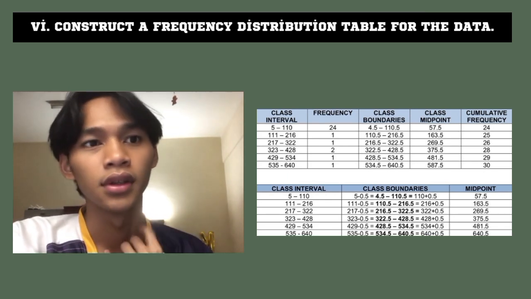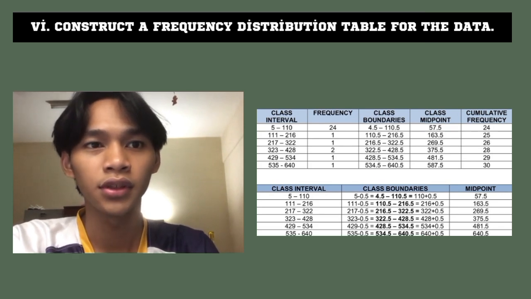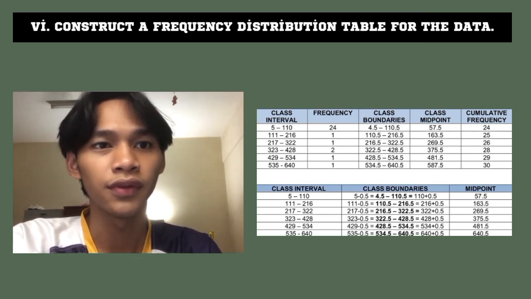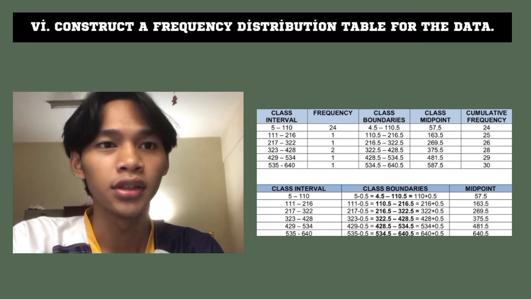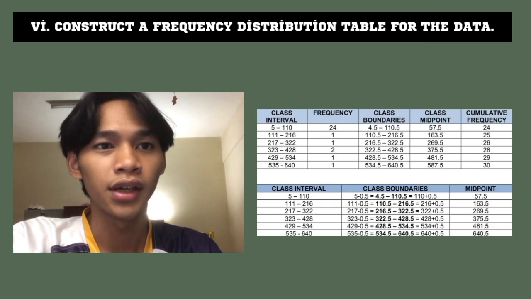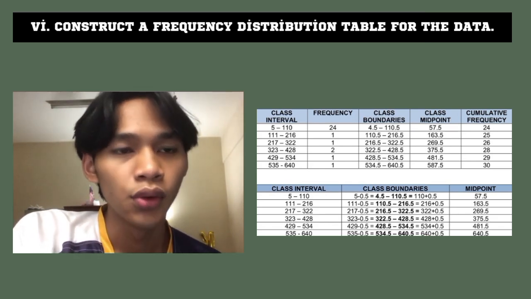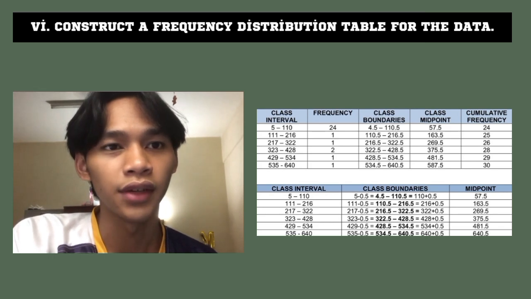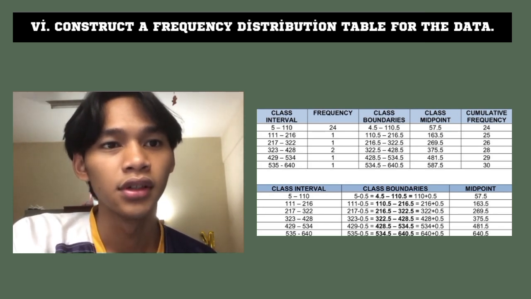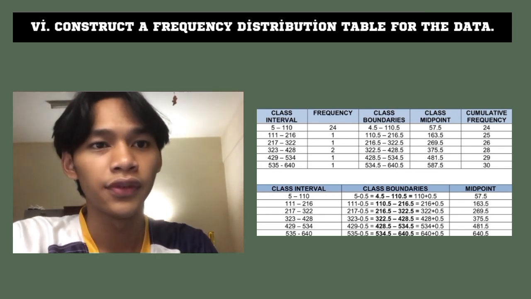For the frequency we got 24, 1, 1, 2, 1, 1. For the class boundaries we got 4.5 and 110.5. For the second we got 110.5 and 216.5. For the third one we got 216.5 and 322.5. For the fourth we got 322.5 and 428.5. For the fifth we got 428.5 and 534.5.